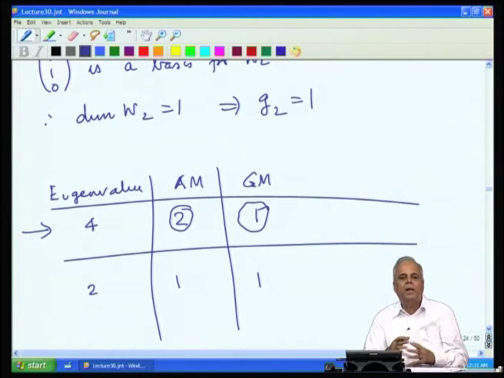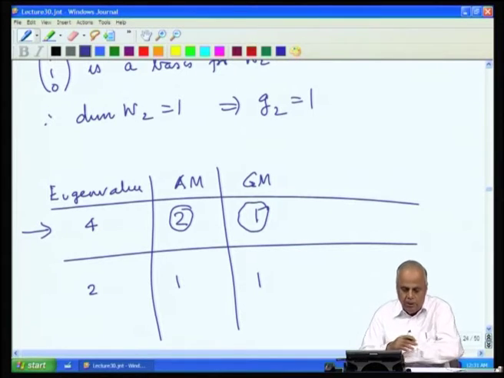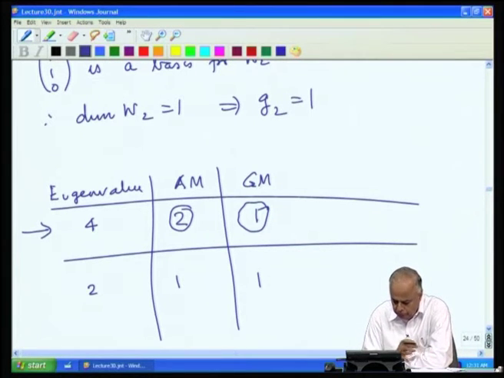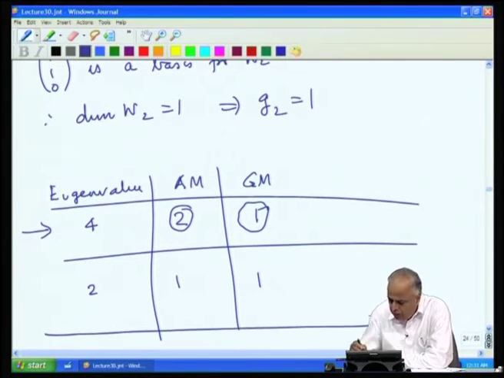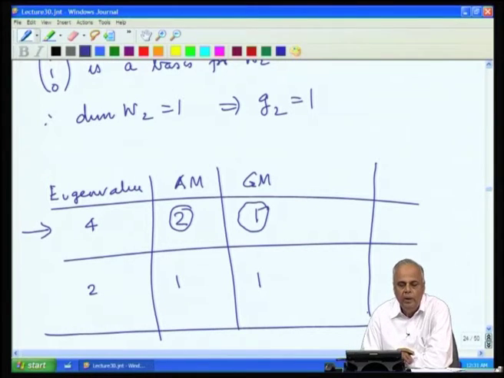This is what we said, that the geometric multiplicity is either equal to the algebraic multiplicity or smaller than the algebraic multiplicity. In fact, the entire question of whether A is diagonalizable or not depends on whether the geometric multiplicity falls short at any stage.